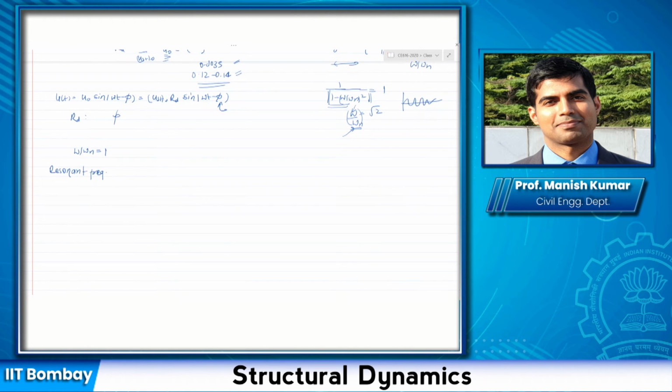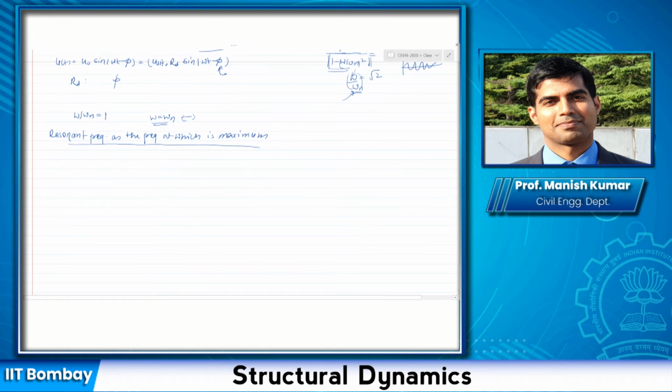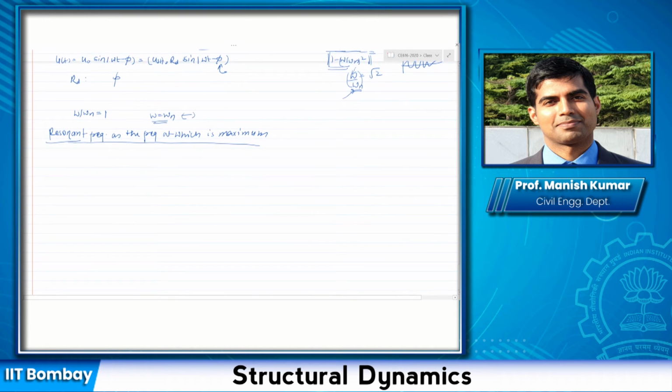Don't automatically assume that it is omega by omega n equal to 1 at which the response will be maximum. It might not be. We will see that later. So we define resonant frequency as the frequency at which response is maximum. This is a better definition of the resonant frequency than saying that omega is equal to omega n. That is true only for a very specific case. For many cases, this is the definition that you should conceptualize.